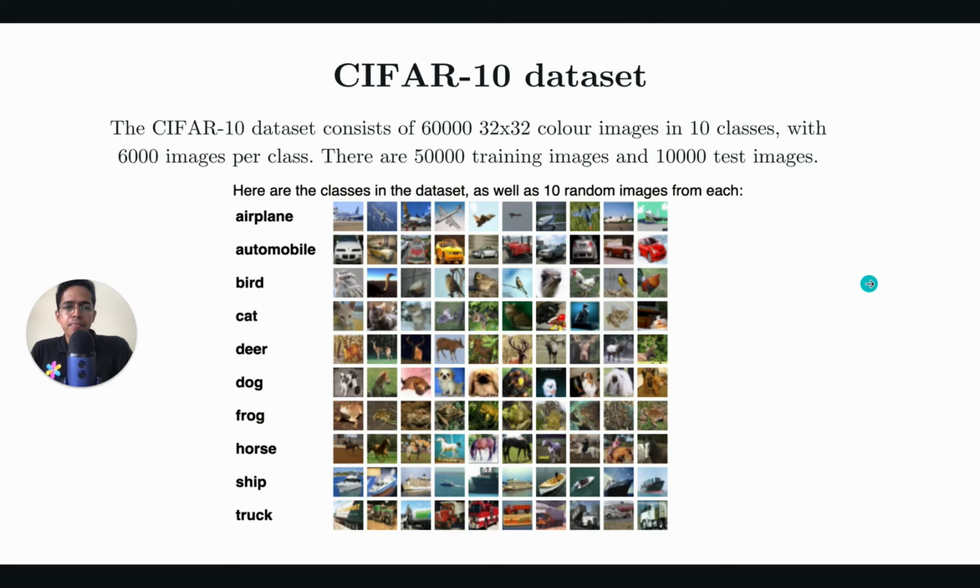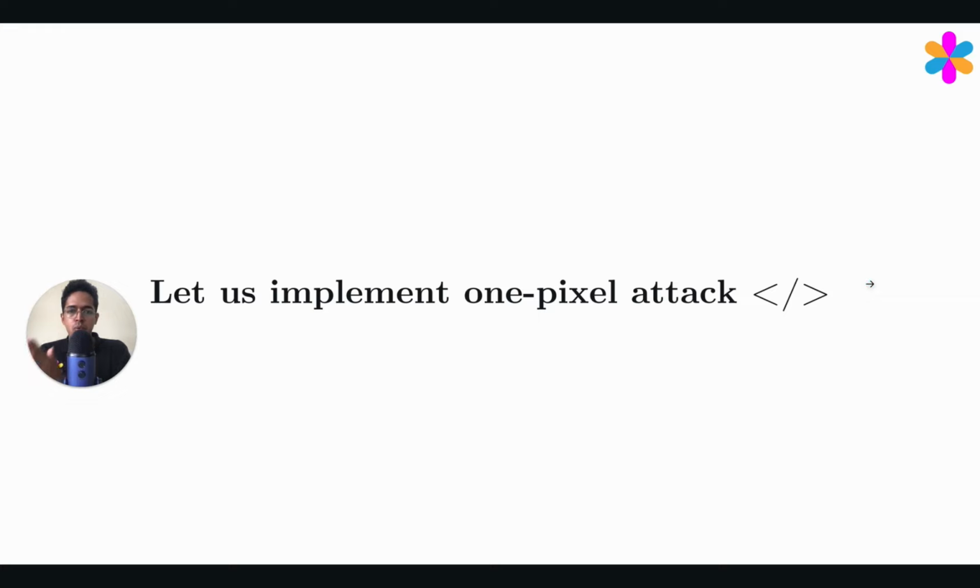All right. So now we will move on to Google Colab and implement the one pixel attack in code. I will also share the link to the Google Colab notebook, and I'll show you the original GitHub repository in which this code was published. But I have made a few modifications because certain packages had become obsolete, and there were several other modifications that I had to make. So I have hosted this code base in my own GitHub repository, which I'll be sharing as well. So let's move on to the coding.